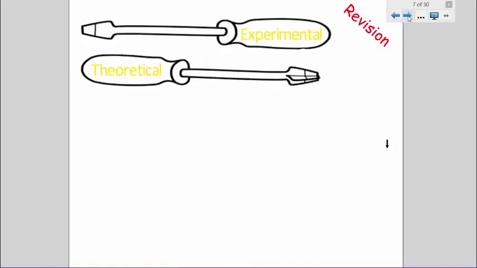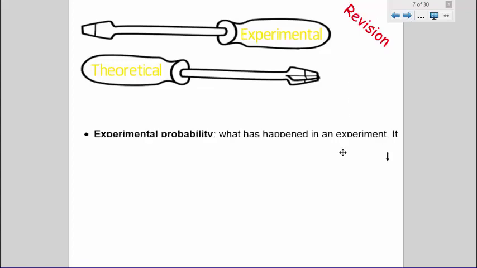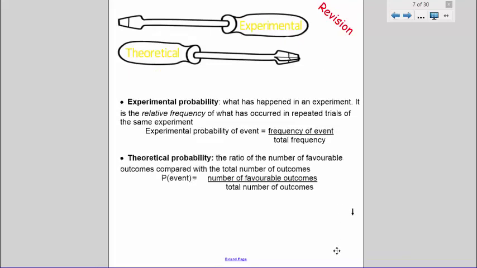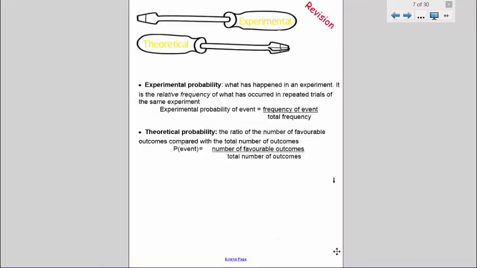We've talked about the theoretical probability being what should happen in an ideal world. The experimental probability is what has happened in an experiment. The experimental probability gives us the relative frequency of an event, the number of times it has occurred over the number of trials conducted. That is, the frequency of the event over the total frequency. Here is the theoretical probability as a comparison, the number of favourable outcomes over the total number of outcomes.